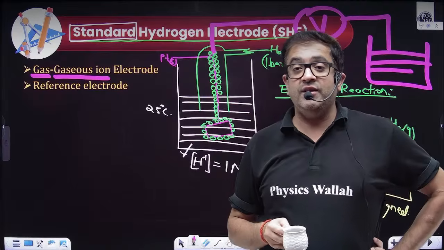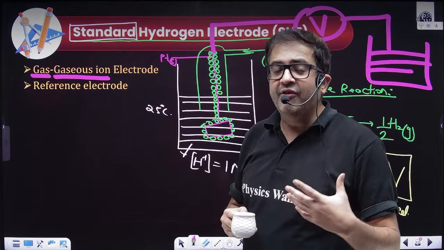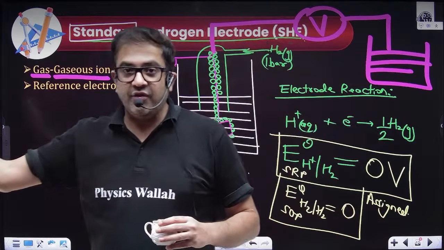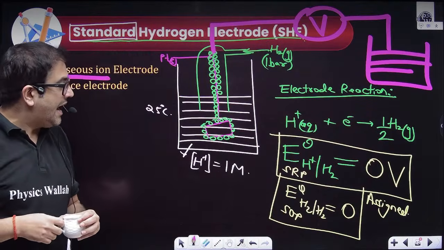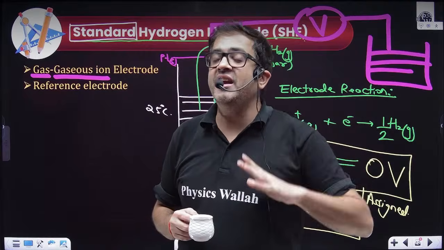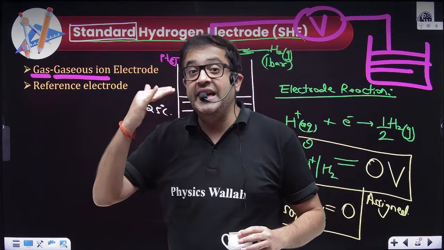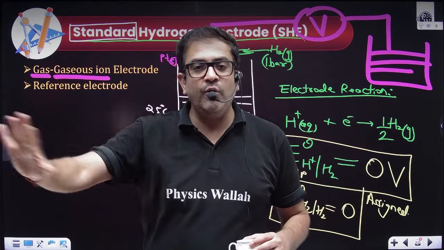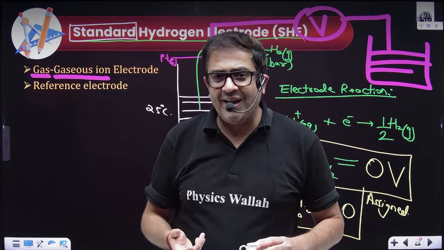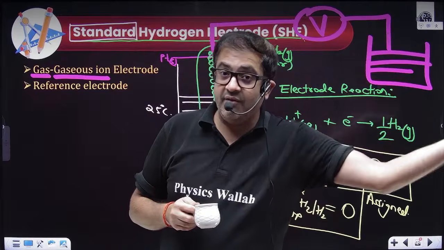Why was the hydrogen electrode potential taken as the standard? Because, beta, technically, of the values that you have obtained for various electrodes, hydrogen was selected as the reference because it was an intermediate value. Whatever electrodes we see around us, hydrogen was an intermediate value. For example, if you talk mathematically or geometrically, the origin (0, 0) is lying in between. You can have negative also and positive also.